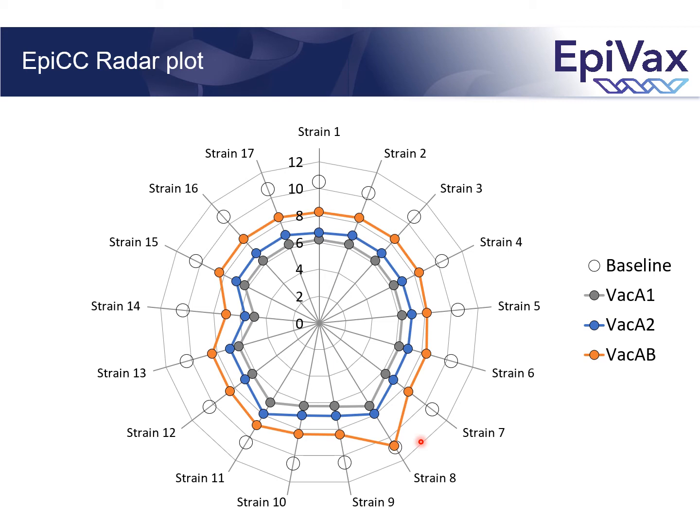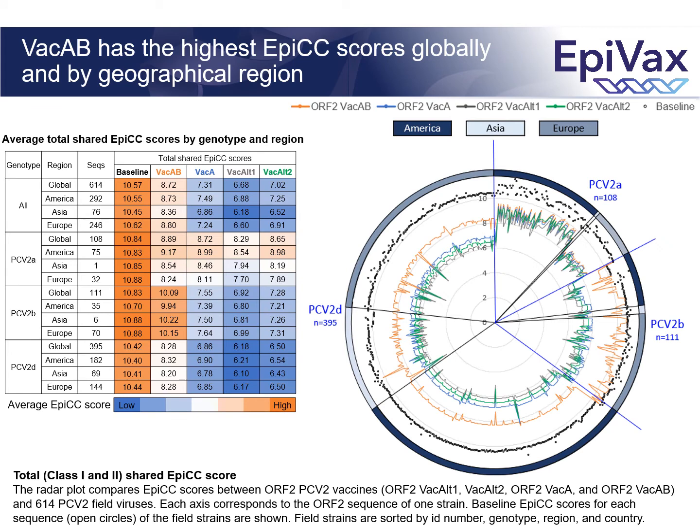We have the vaccine in gray that has lower EPIC scores than the blue and orange vaccines. The orange vaccine has the highest EPIC scores, which means that it shares more T-cell epitope content with these filostrains than the other two vaccines. This radar plot shows EPIC scores for the 4 vaccines we analyzed.